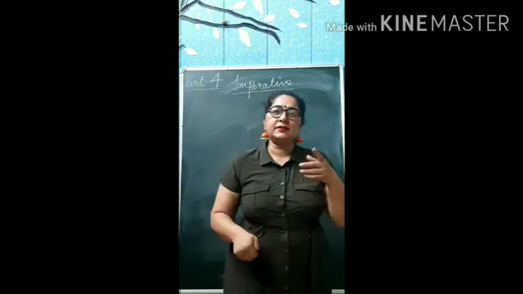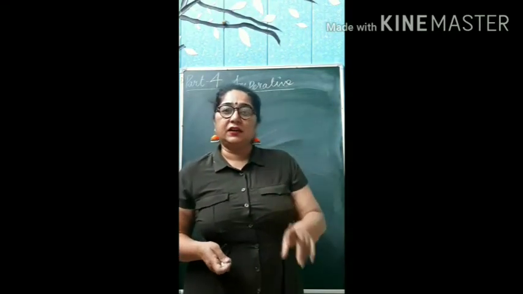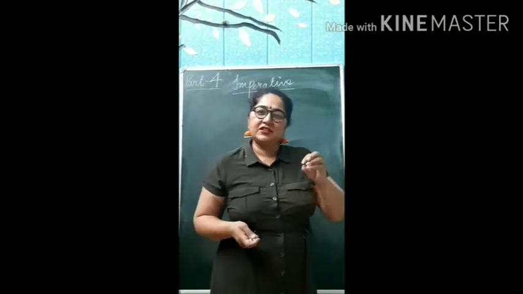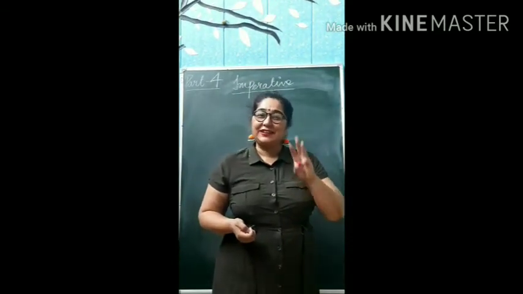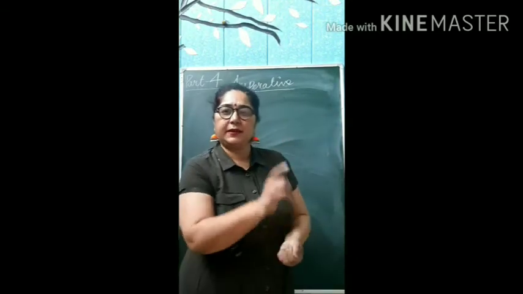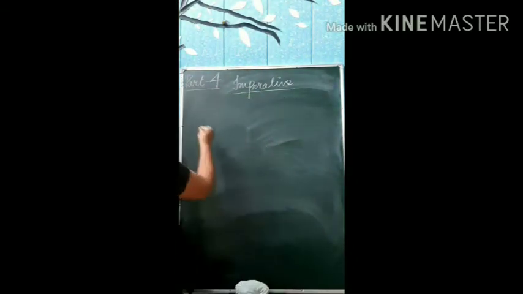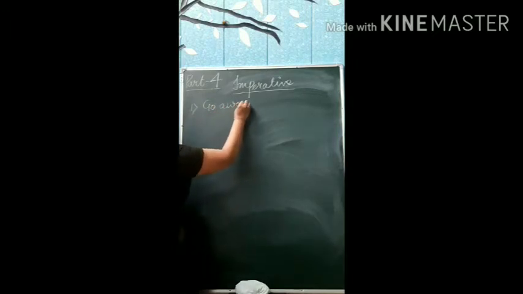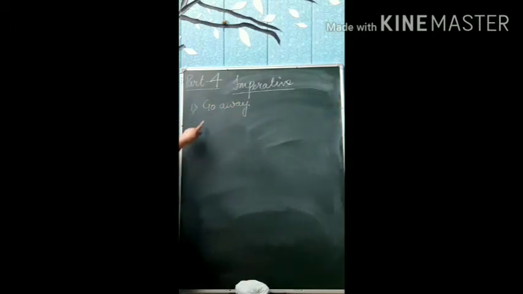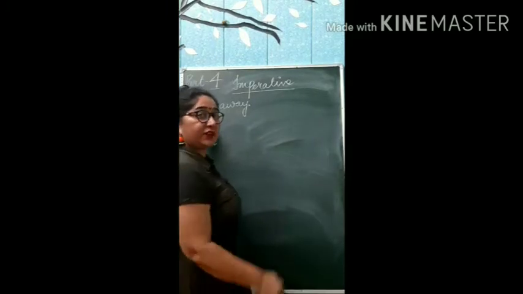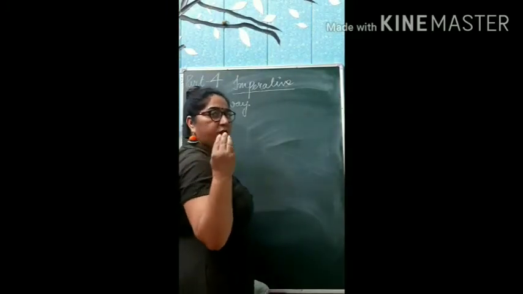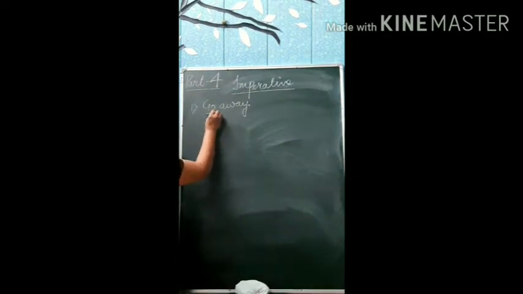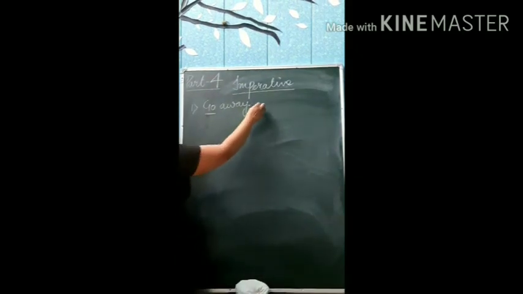An imperative sentence always starts with an action word. What is an action word? It means a verb, where an action is being done, where we take the 3 forms of verbs. For example, I am writing a few sentences here. That is, go away. I am starting this sentence with go. We have 3 forms here: go, went, gone. It starts with the action word, the verb, and it is an order.